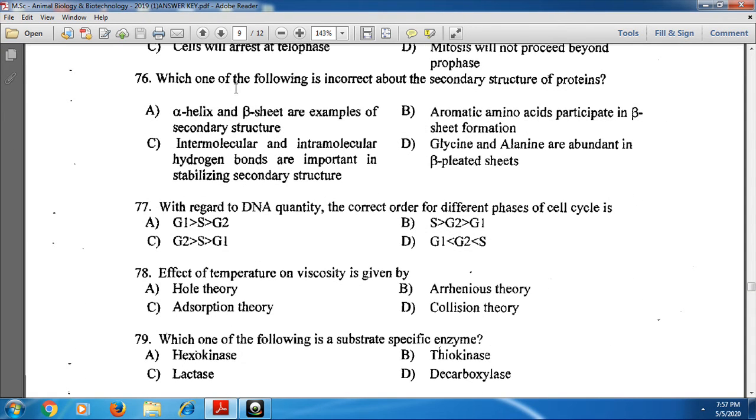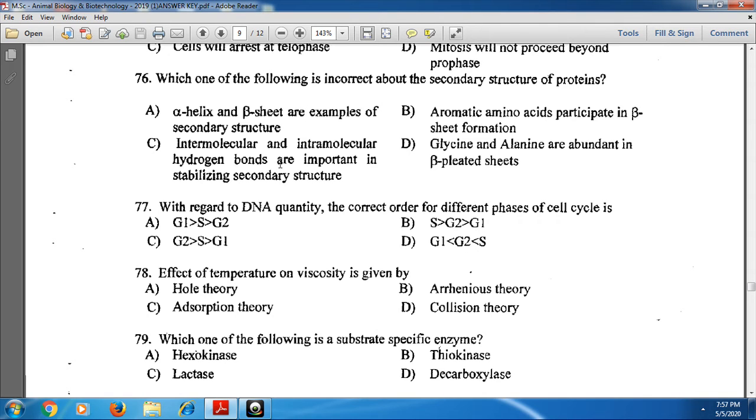And next, which one of the following is incorrect about the secondary structure of proteins? The primary structure of proteins means linear amino acids, and the secondary structure consists of alpha helix and beta sheet. These alpha helix and beta sheets are formed by forming hydrogen bonds. Alpha helix and beta sheets are examples of secondary structure. It is the correct one.